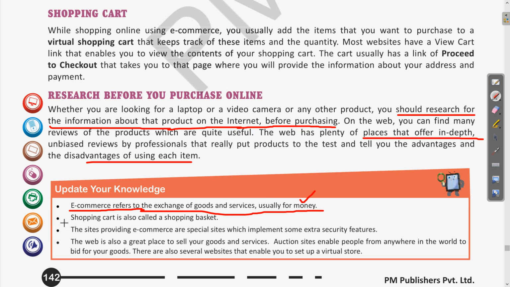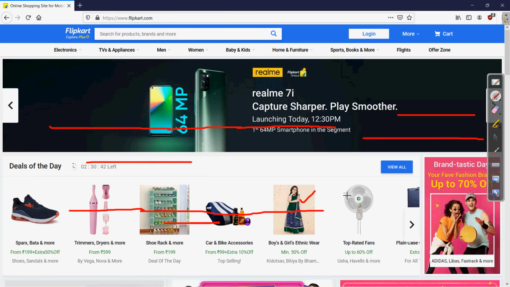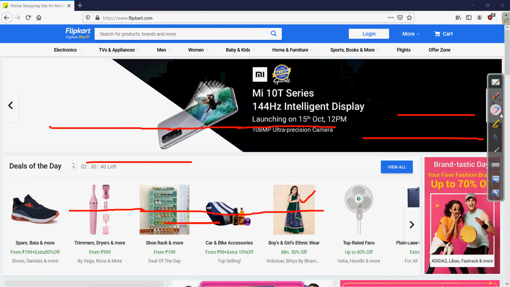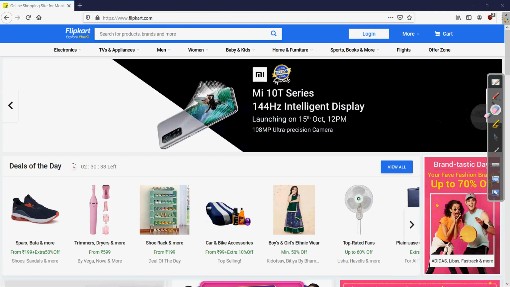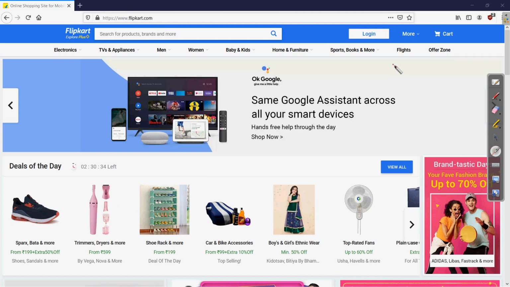Then the next is the shopping cart, also called the shopping basket. In virtual online shopping, we can see an example of this. Let me take you to a website. Suppose I am coming to the Flipkart website. Let us erase this. Here you can see this is an example of an online shopping platform. We are just taking an example.